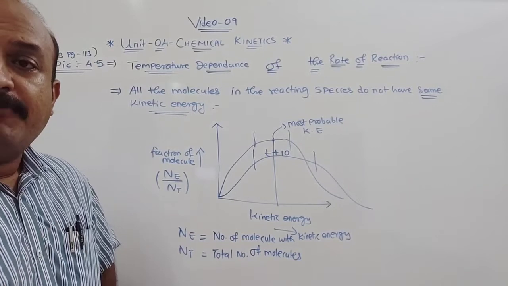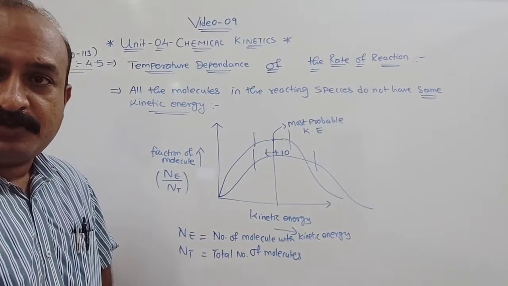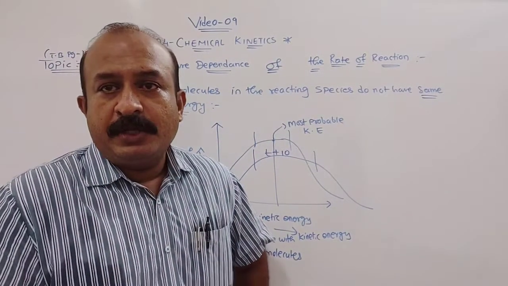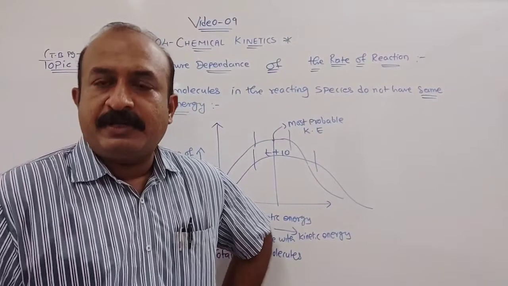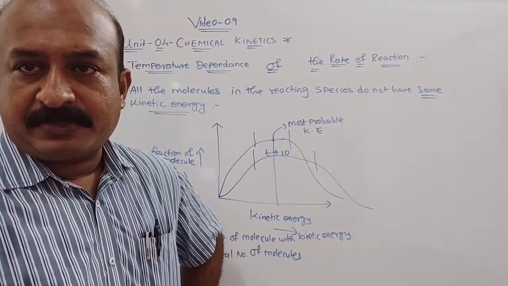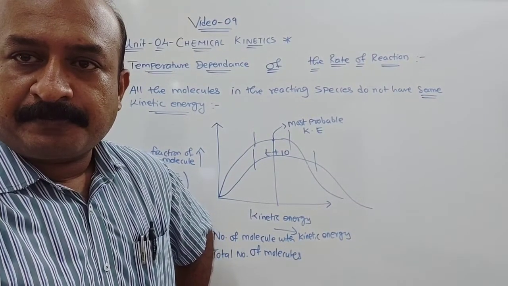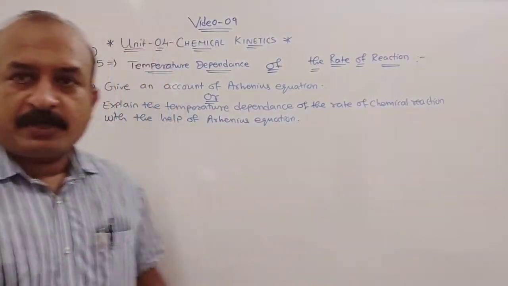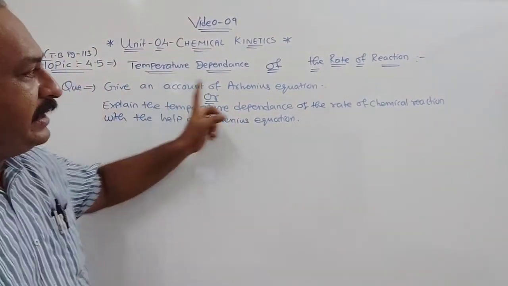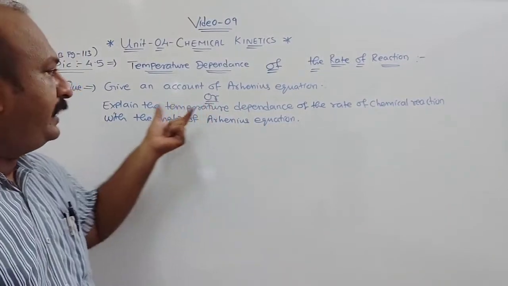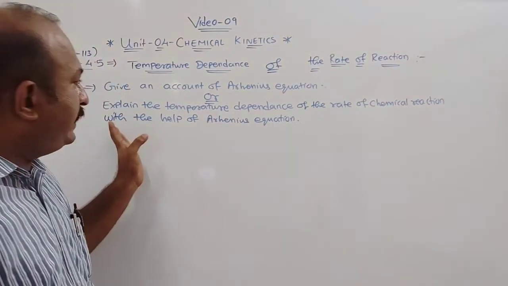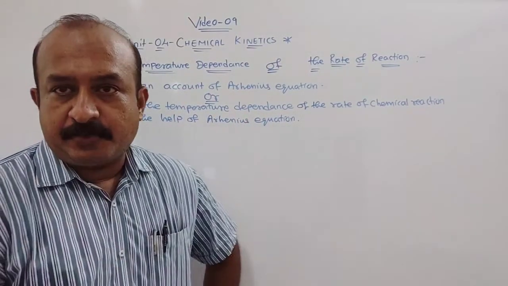Now the next part we are going to discuss is the equation. From Arrhenius we will find the temperature dependence equation. From the Arrhenius equation we saw, k is equal to A into e raised to minus Ea by RT. We will derive the relation for temperature dependence of rate of reaction. Based on this concept, the question can be asked like this: give an account of the Arrhenius equation, or explain the temperature dependence of rate of chemical reaction with the help of the Arrhenius equation.